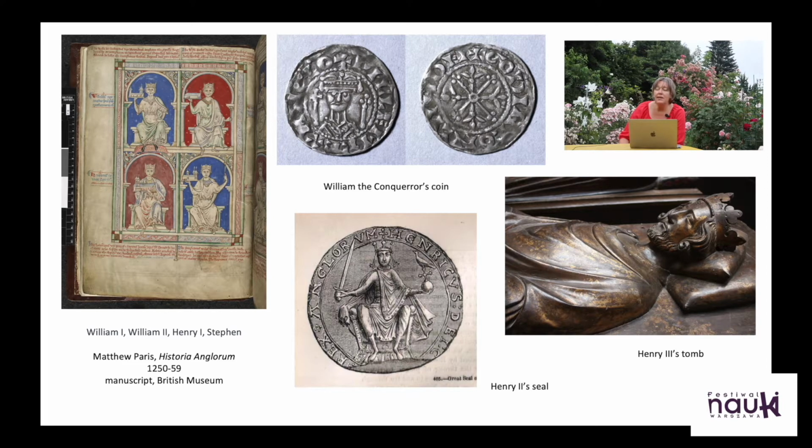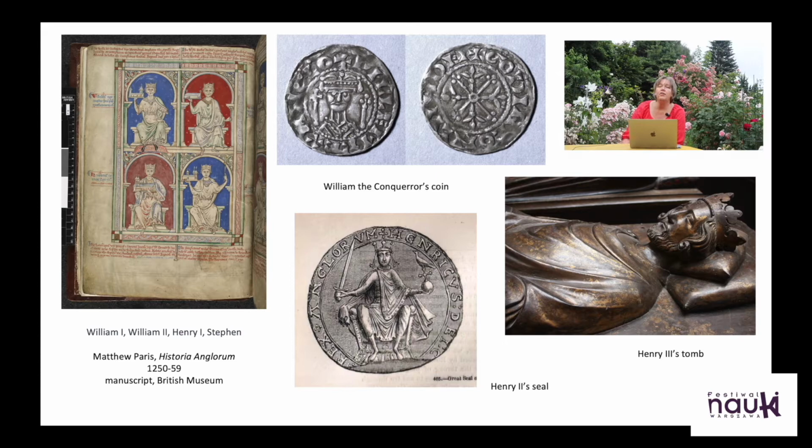They could see royal representations in books, in illuminated medieval books, but these were not portraits. These were usually very symbolic representations of monarchs, either recent or historical monarchs.